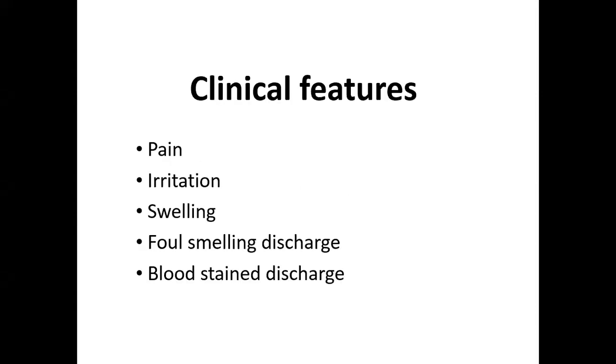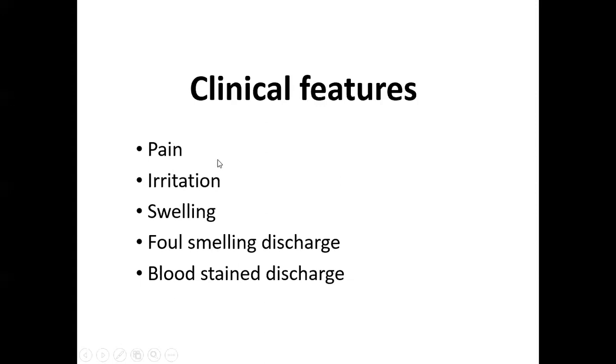What could be the clinical features? Definitely, these larvae are not only present in the external auditory canal, but they are attached to the skin of the external auditory canal, and they eat up and damage the skin. So definitely, they give pain. A foreign body is present in the external auditory canal.